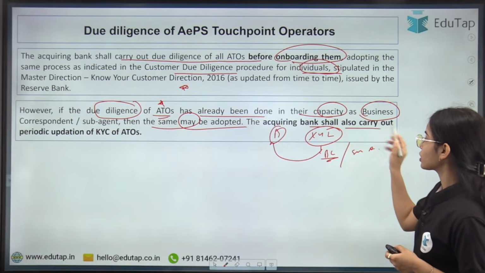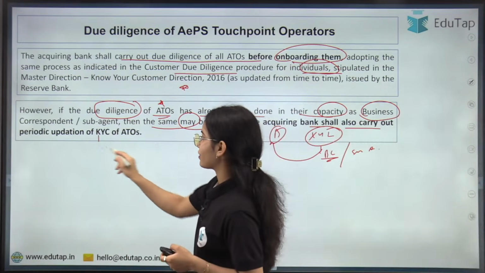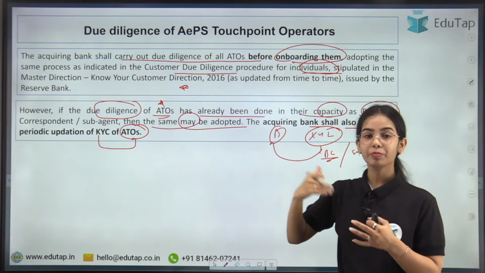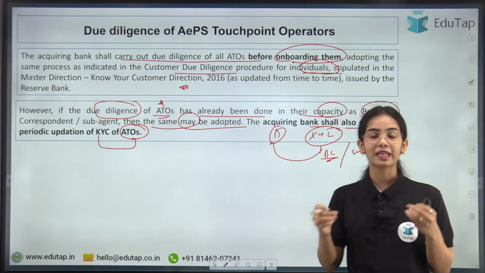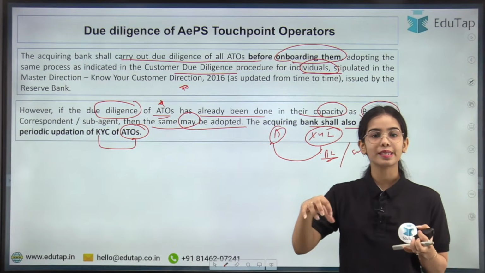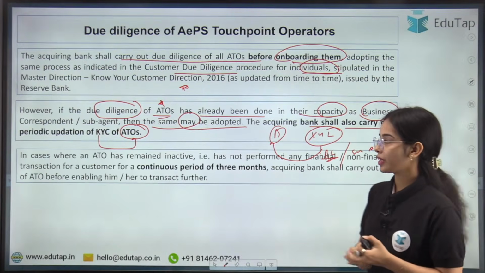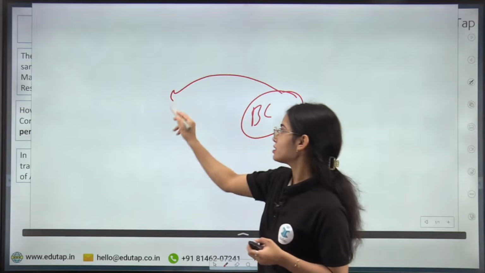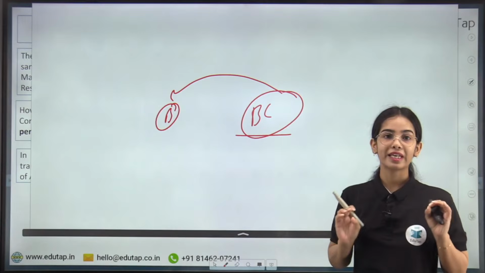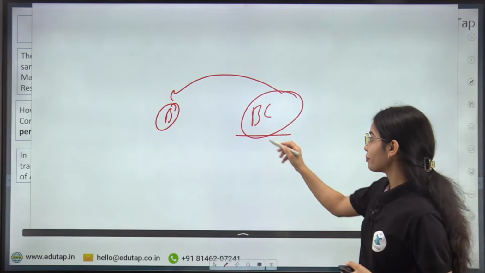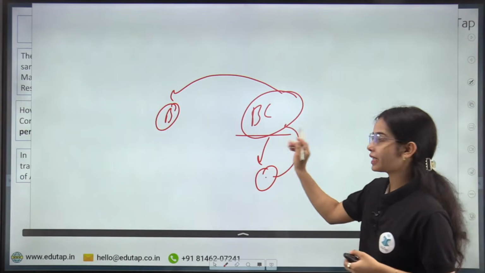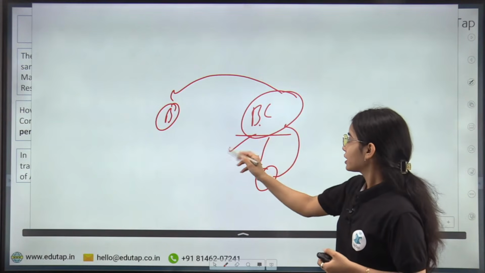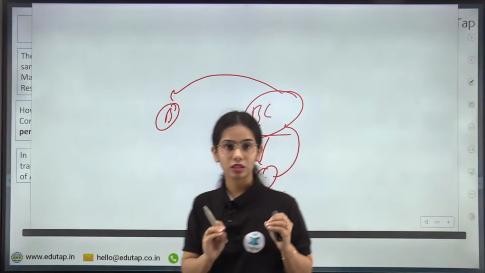The acquiring bank shall also carry out periodic updation of the KYC for the ATOs. For these AEPS touchpoint operators, periodic updation of the KYC should happen so that it can be identified whether the person is still working ethically. Usually the bank has the details of business correspondents, and they work in a very ethical manner. But the problem is that many other entities might be impersonating as business correspondents, so we have to be careful in this regard.